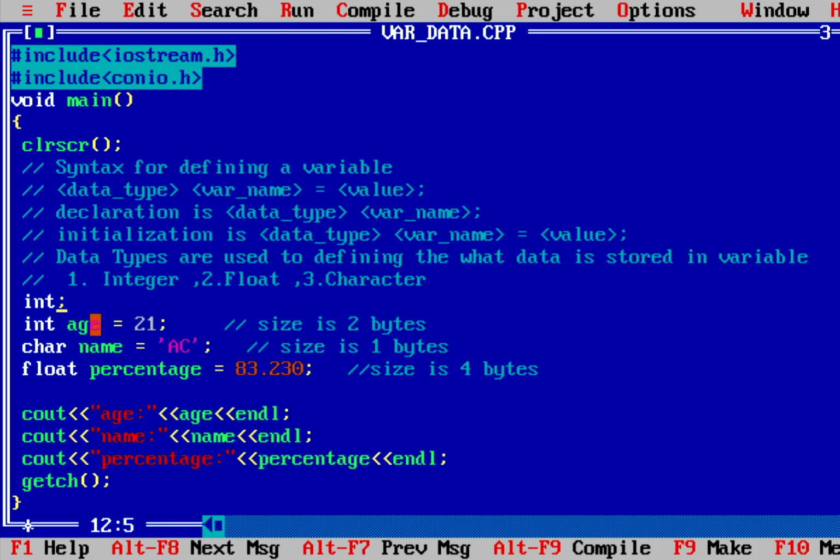So moving further to variable, a variable is nothing but a name given to memory where our data is stored. For defining a variable, there are some rules. The first rule is that we can't start a variable name with a numeric character. If we do, it will give an error.